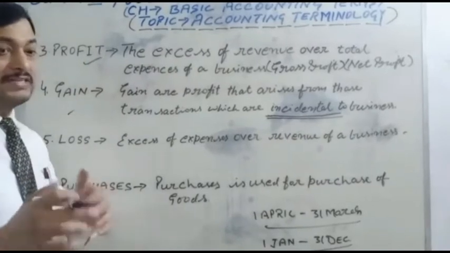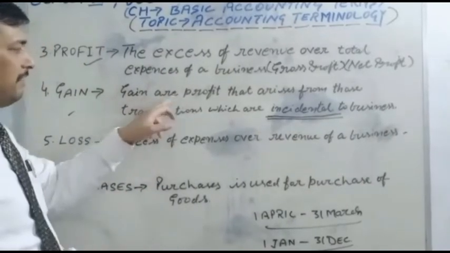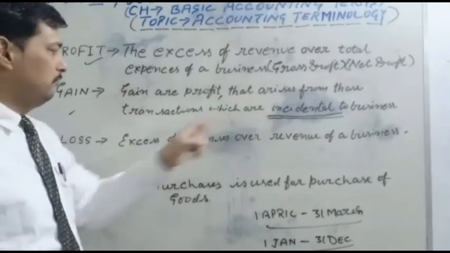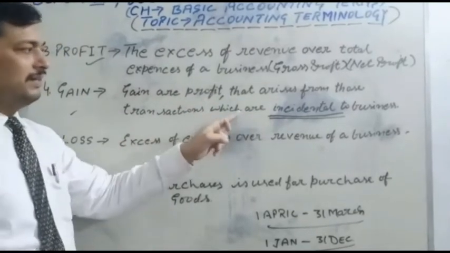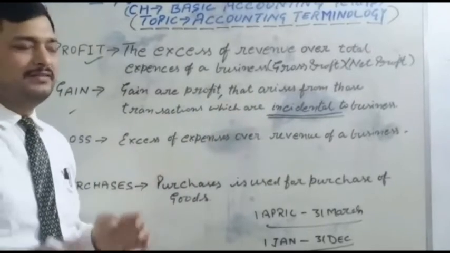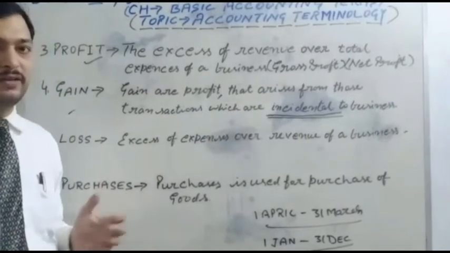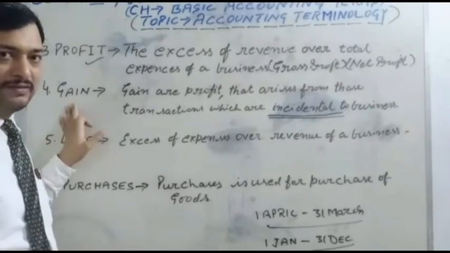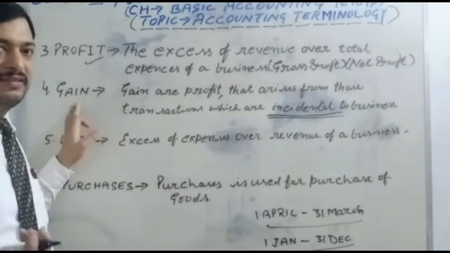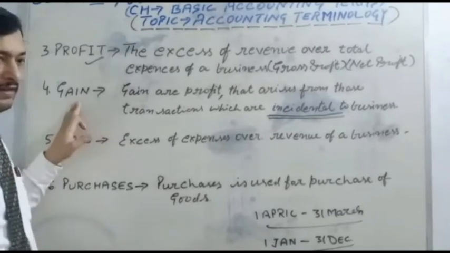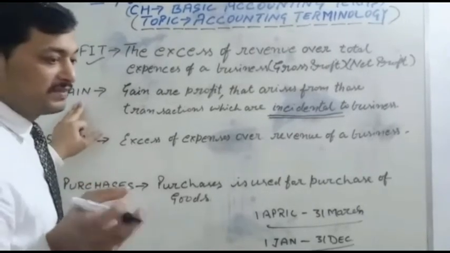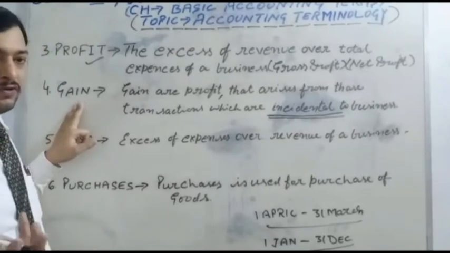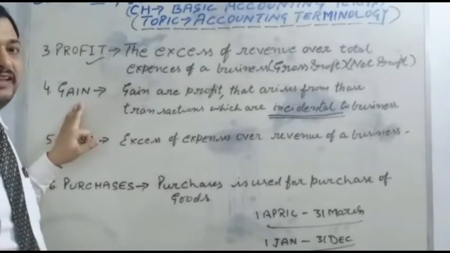It means it is sudden, achanak. Gain is a profit that arises from those transactions which are incidental to a business. Just like a horse race winning, it is a gain. Sale of investments is a gain. Sale of assets is a gain, because the businessman does not have the purpose of selling the assets.